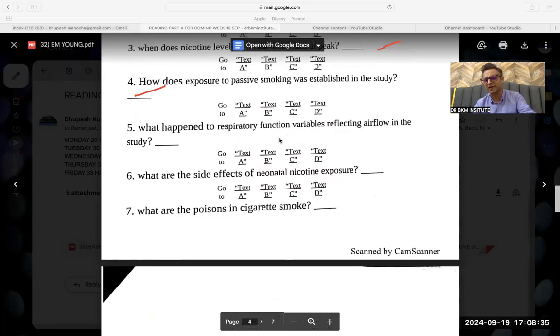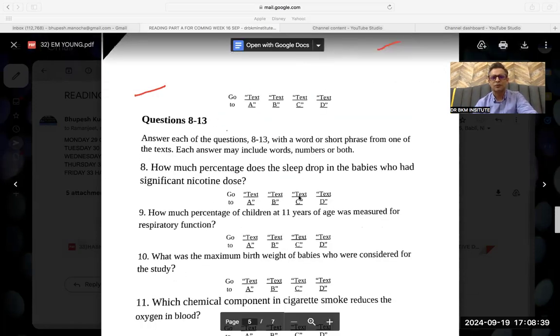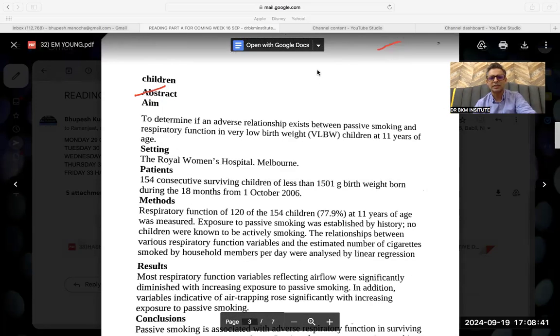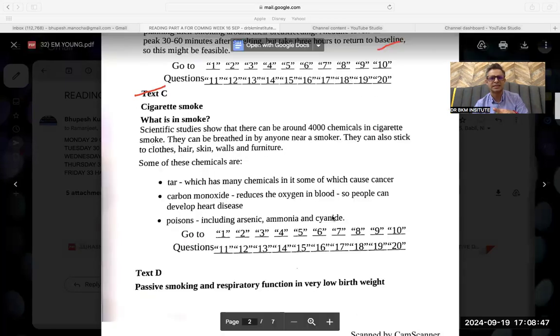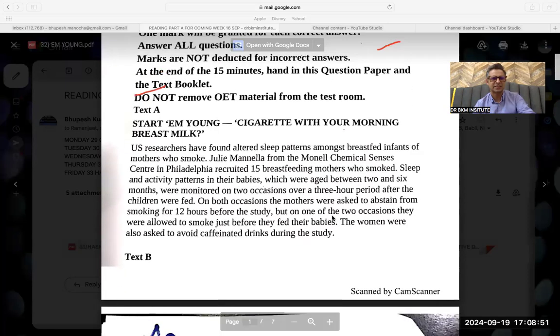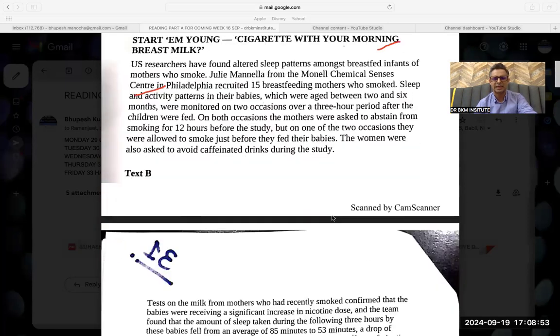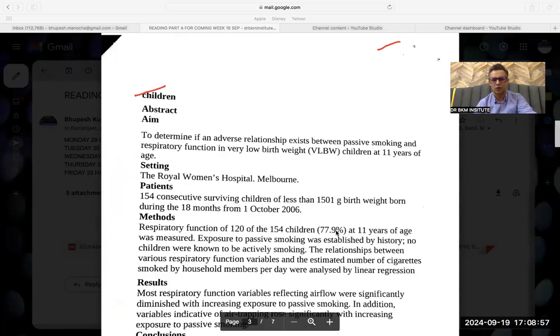Okay. Poisons we have done, C, every question we have done. How much percentage? So I have to find something like percentage. In this question, again, don't overemphasize. Just see where the percentage is given. This percentage, 79. Otherwise, percentage is given in A part. Was there any percentage? No. Percentage is given only in D part. So that means the answer should be over here.